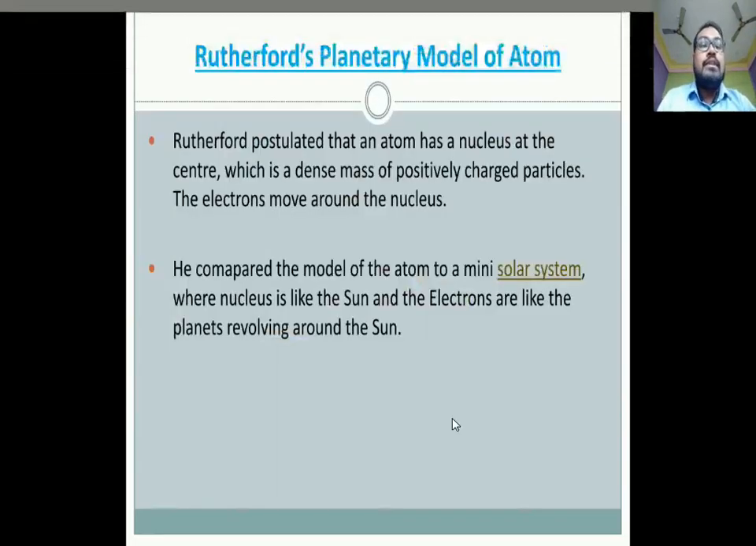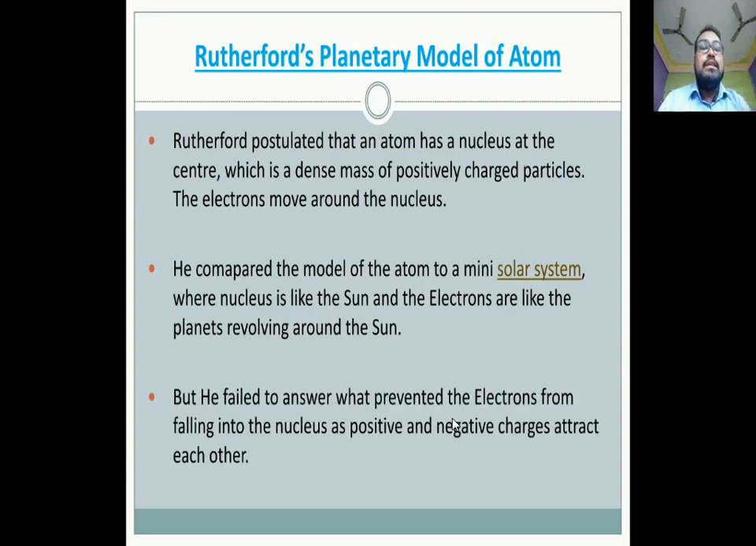Okay. Next one is the limitation. He failed to answer what prevented the electrons from falling into the nucleus, as positive and negative charges attract each other. Okay, so this much is for today. Next, we will learn about Bohr's atomic model.